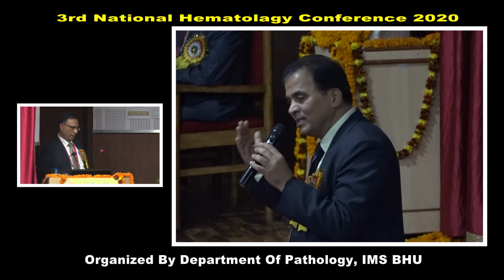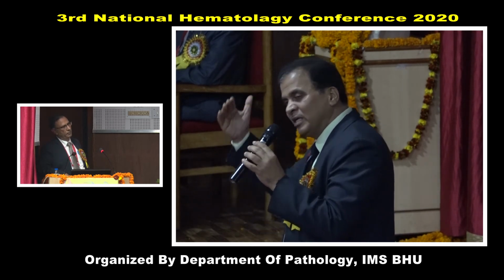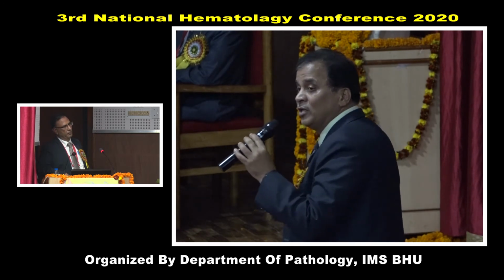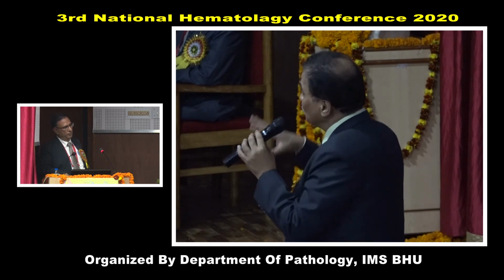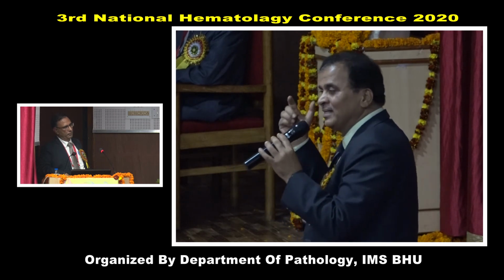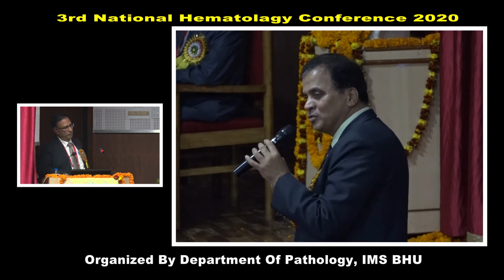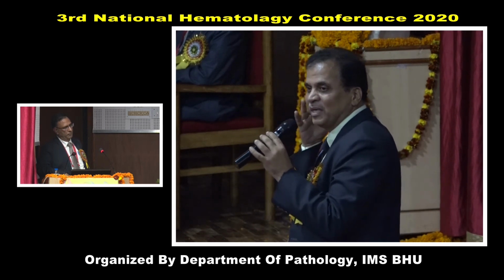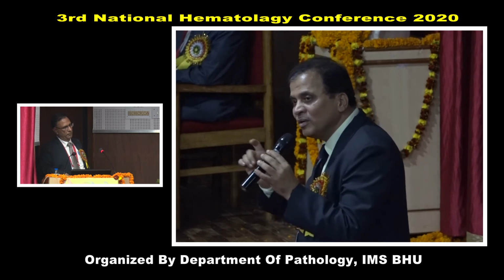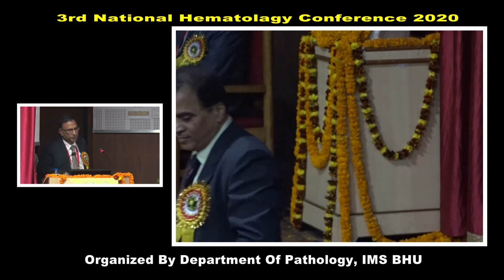You cannot know any subtherapy or any substandard management within 6 months or 1 year. If it comes in a relapse form after 1 year, this will be highly resistant to all drugs, even including the second-line drugs. So the bottom line is that you should start with imatinib, monitor it properly as per the guideline, catch the resistance at the earliest, and try to intervene with an increased dose or a second-generation TKI; then only you can achieve the maximum benefit. The subtherapeutic approach is going to cost the patient, and it cannot be known in a short span. It may be known after 1 year or even after 6 months. Thank you.